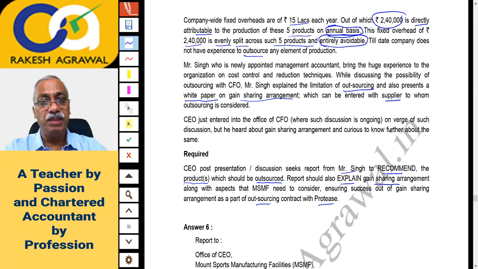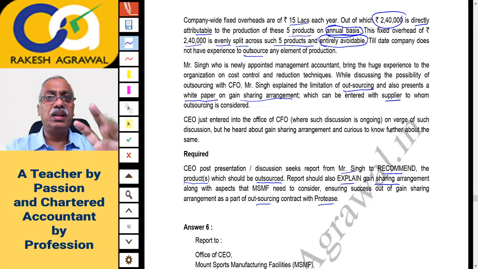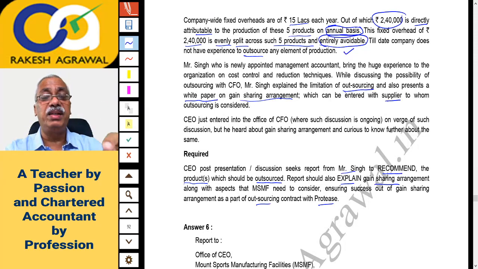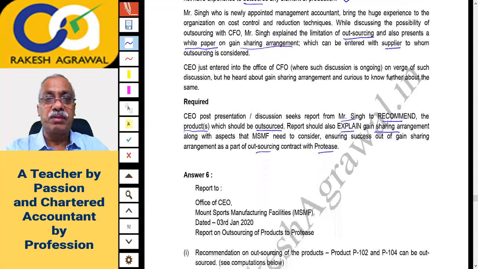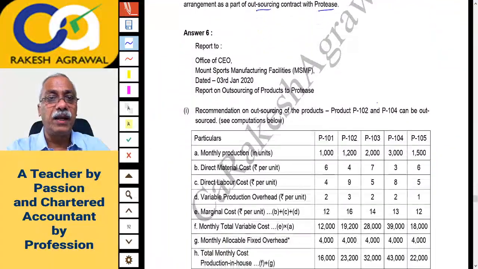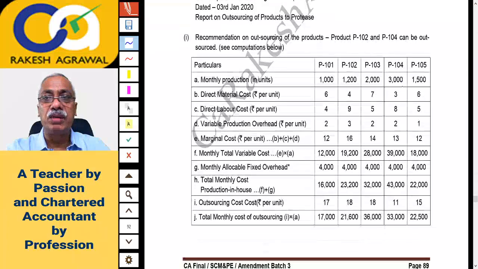If outsourcing is cheaper, we will outsource. So that way this question is simple. But in manufacturing cost, we have to consider the avoidable fixed overheads, because they are relevant and specific to the production of these 5 products. So we'll just compare the relevant cost of making and buying. So check this calculation of 5 products.